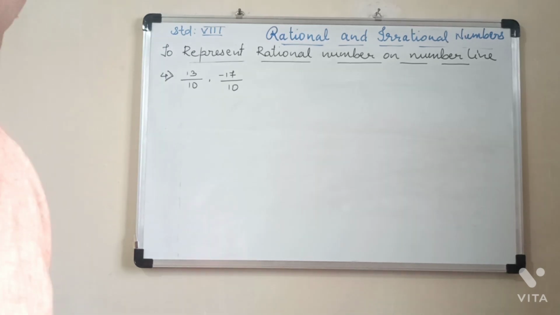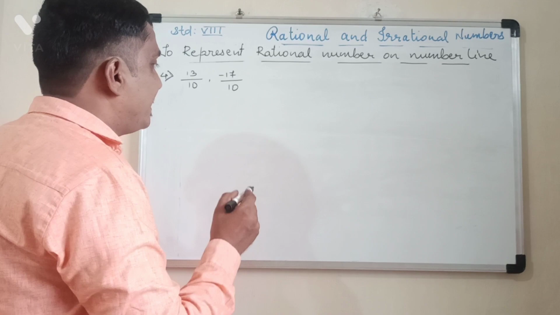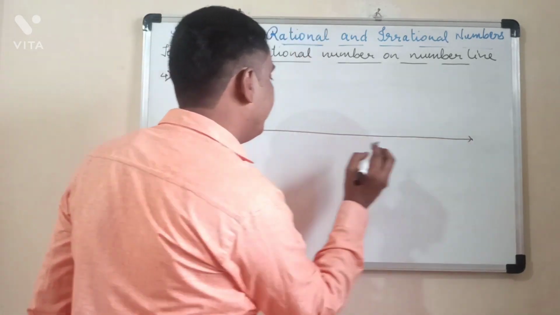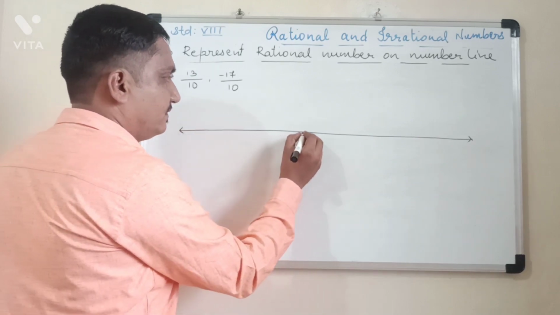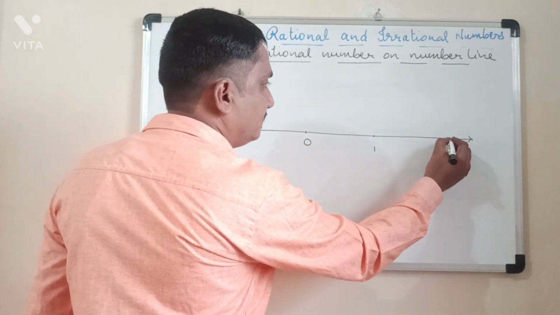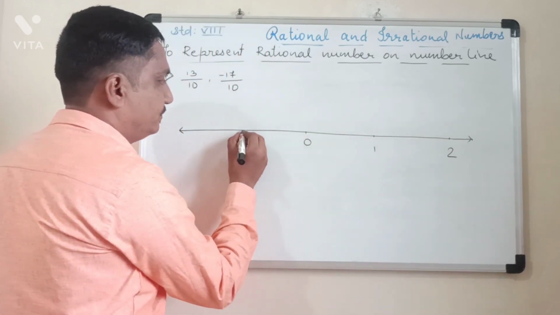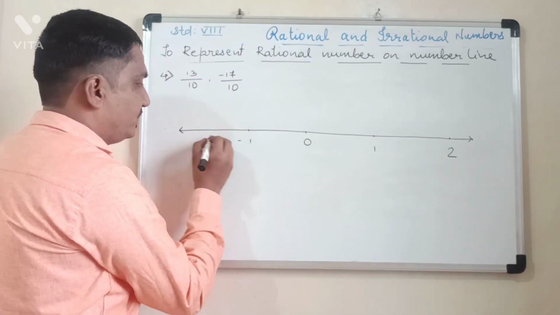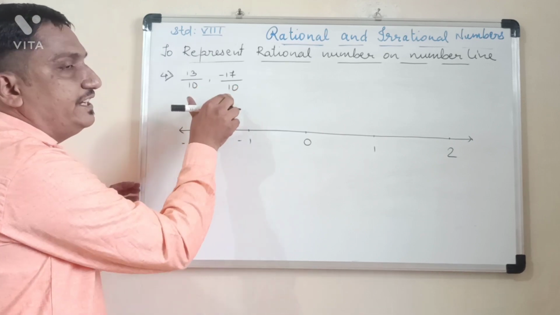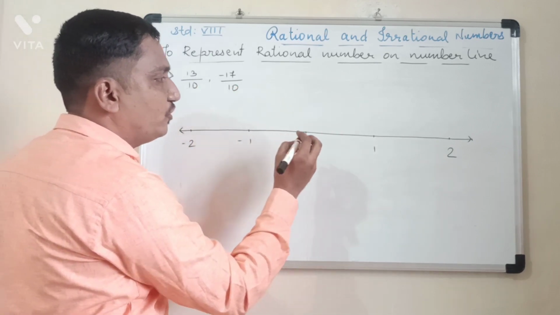Fourth example, 13 upon 10 and minus 17 upon 10. We will draw the number line. 0, 1, 2, minus 1, minus 2. Each unit you have to divide into 10 equal parts since 10 is the denominator.